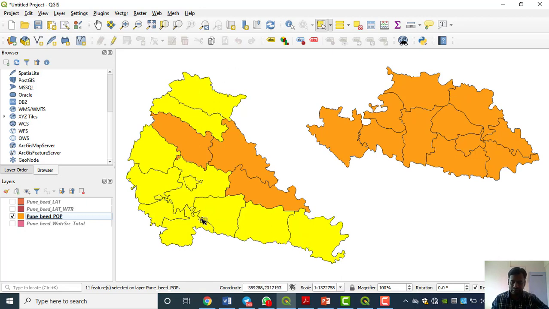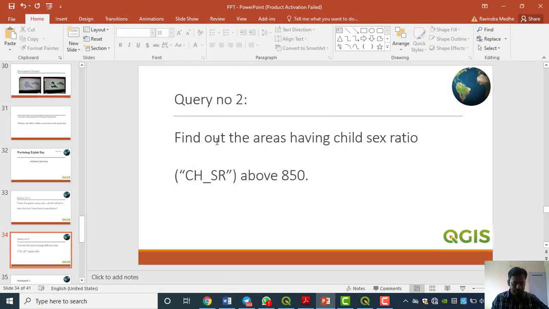This one was our second query. In the first query, we found the least population tehsil out of the 2 districts. Here is a little advanced query, in which we find the tehsils above 850. Okay, now again deselect this one, we are moving to the next query.